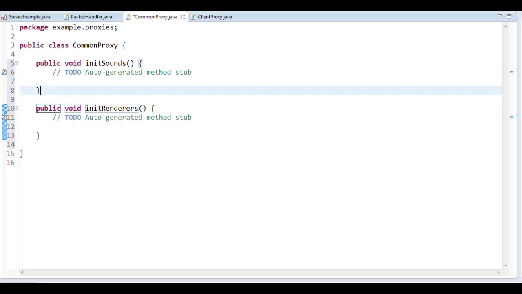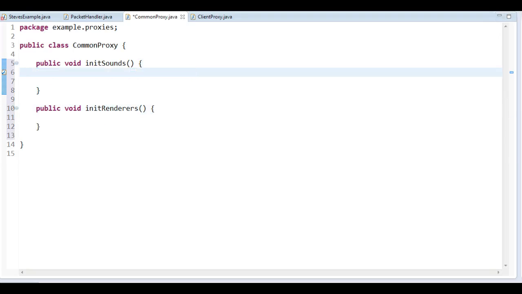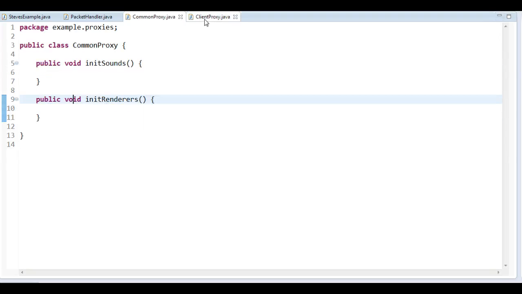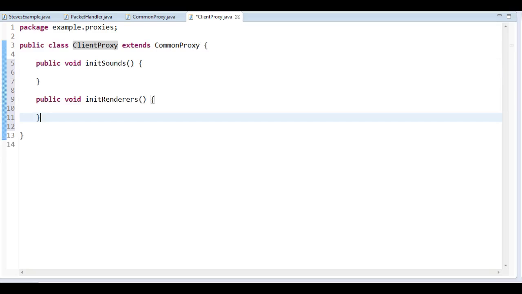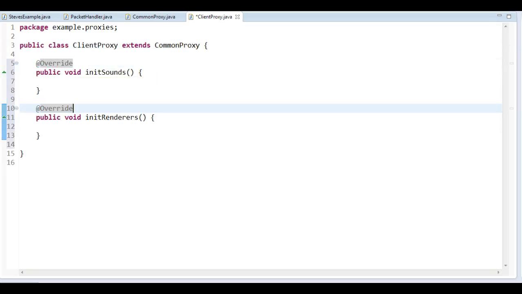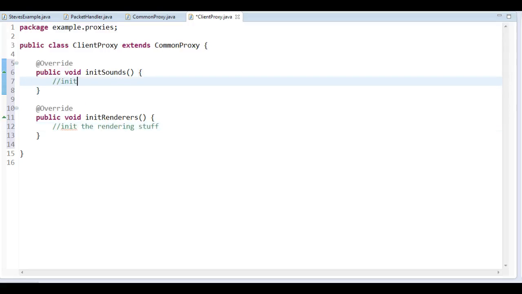Okay. So far there's actually nothing special here. I'm actually going to leave these methods empty, but the magic comes into play when I add them here as well. And of course I want to tell it to override these, just to make it proper. And here I want to init the rendering stuff, and here I want to init all these sounds. Somehow I might call another class to do it for me, but I want to do it here and here.